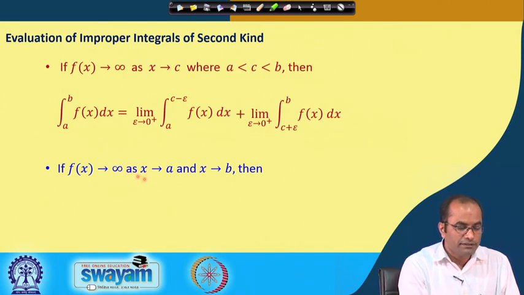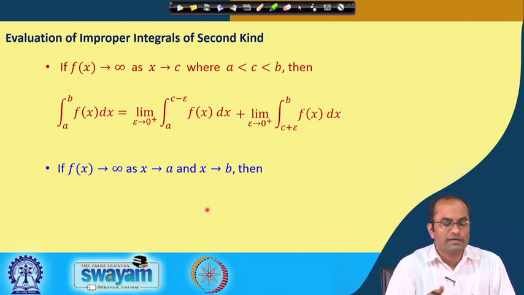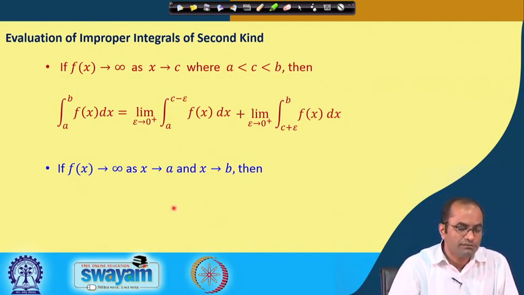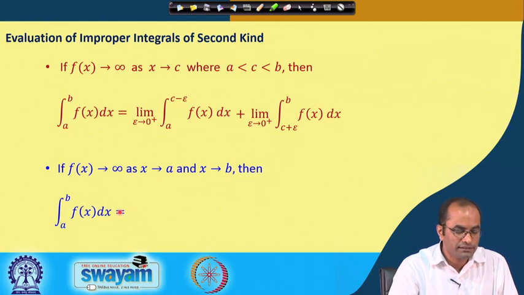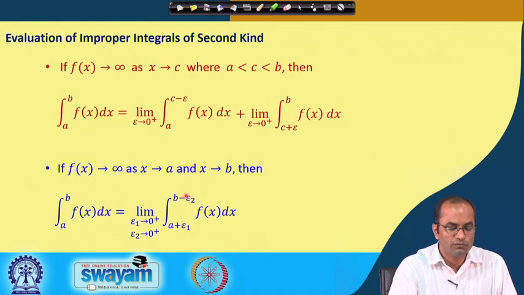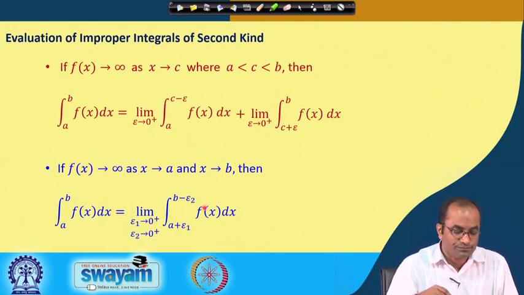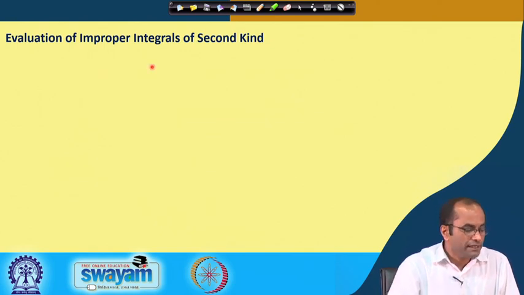If we have this integral where f(x) goes to infinity at both ends, like x goes to a and also x goes to b, this is another possibility for this second kind of integral. In this case we can evaluate the integral from a to b of f(x) dx by introducing a plus epsilon 1 and b minus epsilon 2, and then taking the limits as epsilon 1 approaches 0 from the right and epsilon 2 approaches 0 from the right. Now we will take some examples where we can evaluate, just again a remark.